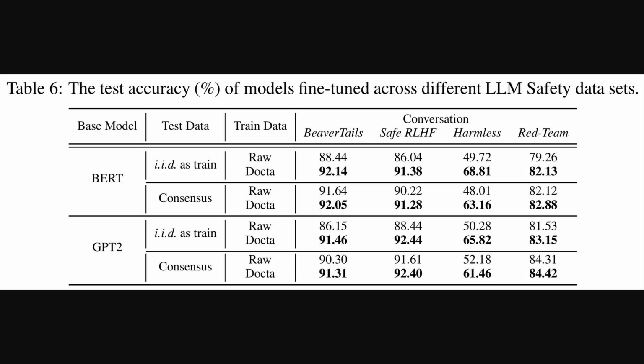Okay, so we saw that cleaning the civil comments data helped models like BERT and GPT-2 perform better on those specific tasks. And this table extends that idea to the conversation datasets we mentioned earlier, like Beavertails and Harmless. Here we're looking at test accuracy instead of F1 score, but the story is pretty much the same, whether it's BERT or GPT-2. Training on the Docta clean data consistently leads to higher accuracy compared to training on the original raw data. Look at the Harmless dataset for BERT. Accuracy jumps from under 50% to over 68% on the IID test set. It really shows the impact across different types of safety data.